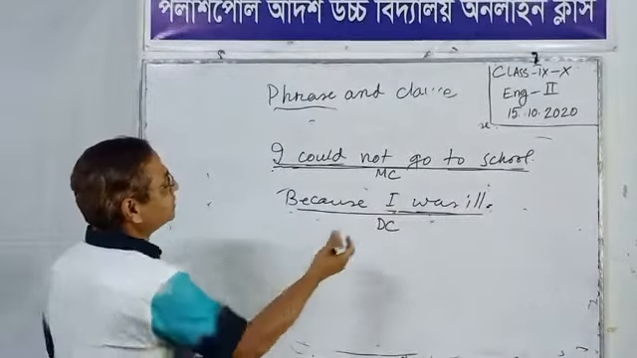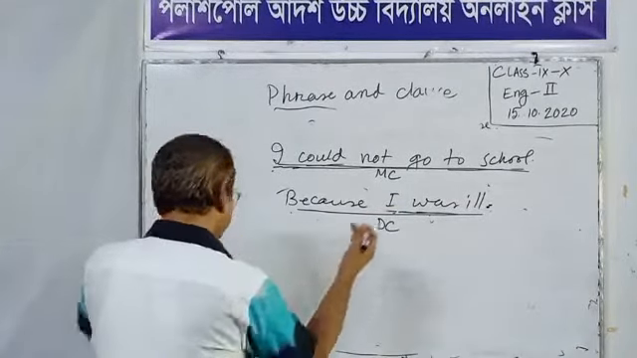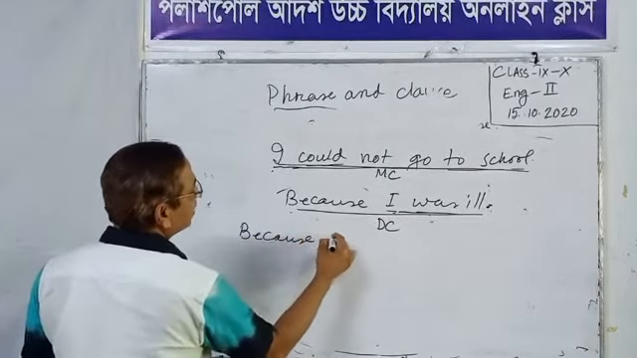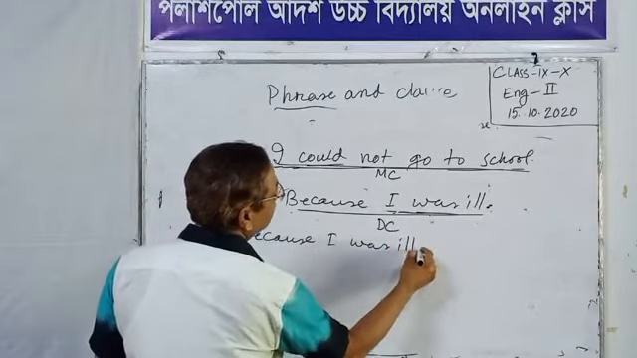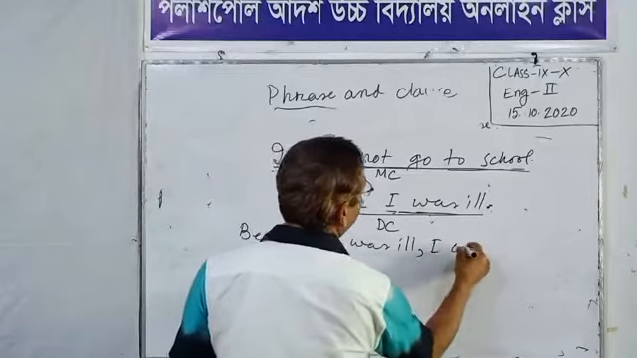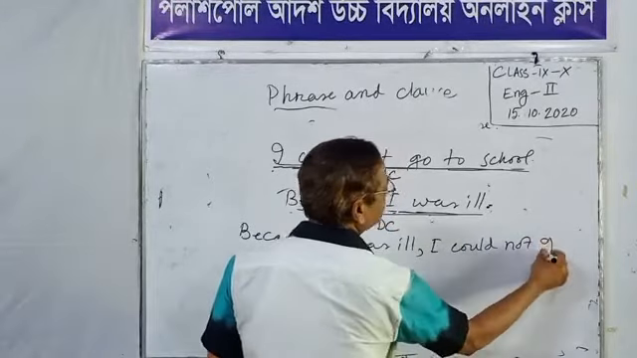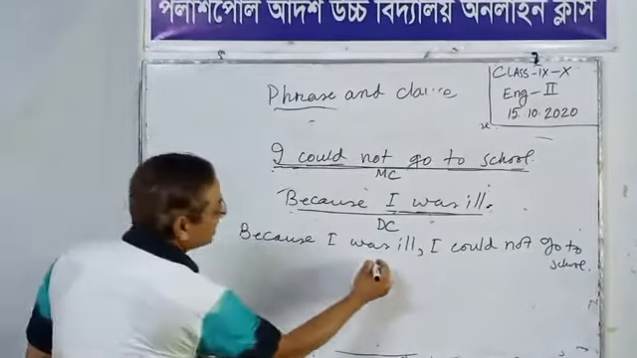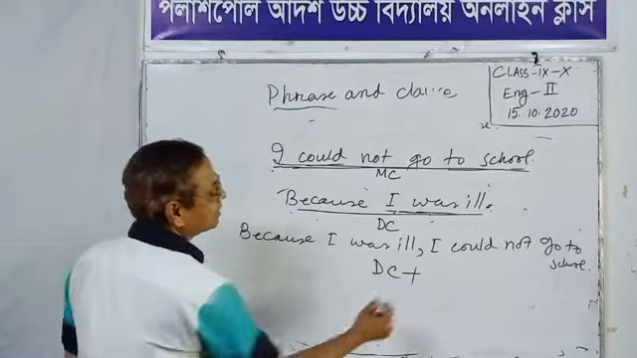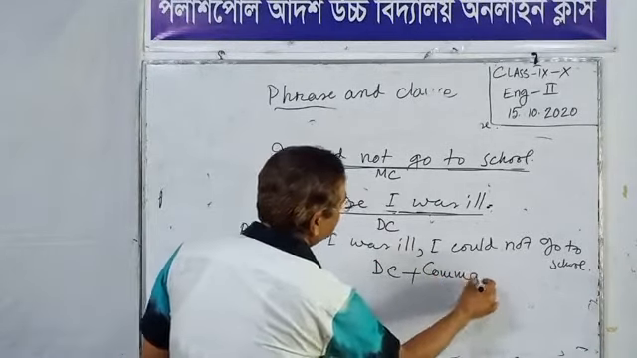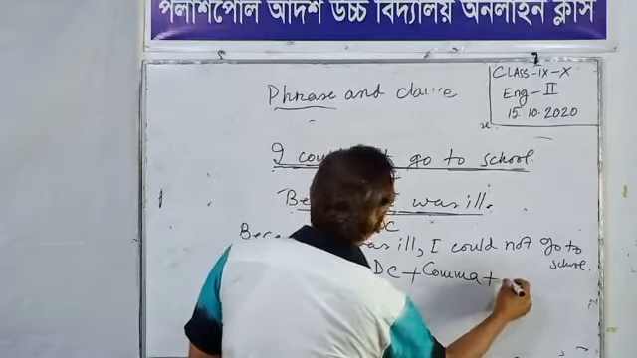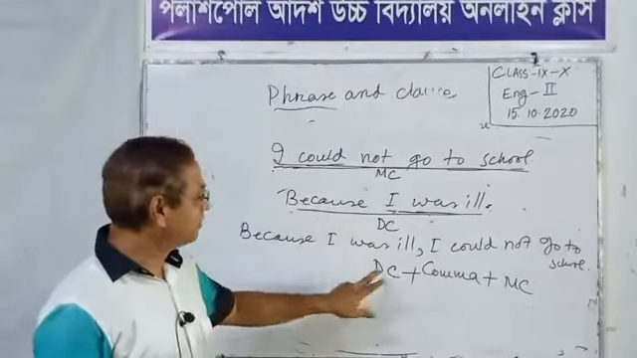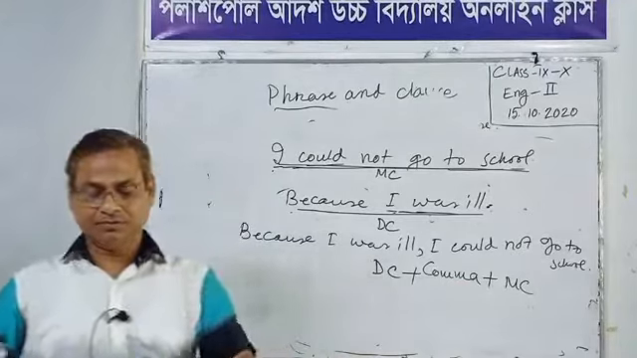When we bring the dependent clause first, look: Because I was ill, comma, I could not go to school. When the dependent clause stands first, a comma is used after the dependent clause. Dependent clause plus comma plus main clause. This is the main order.